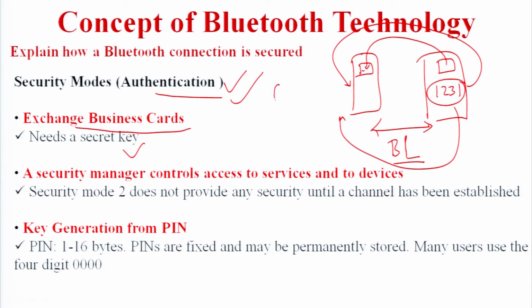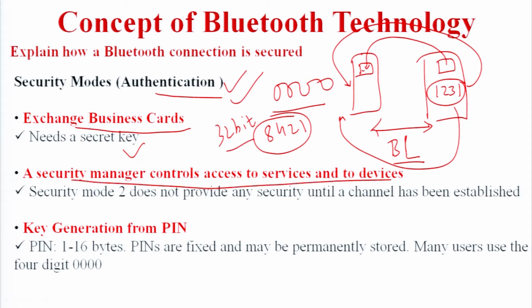The pass key is of 4 digits. Four digits, working on 8421, means 2 to the 4 to the 8, that is 32 bit. So 32-bit data can be shared securely. There is also a security manager, which controls access to services and to devices. In Bluetooth, the security manager controls which particular device we connect to and which device we send data to. All the operations are carried out and overseen by the security manager.